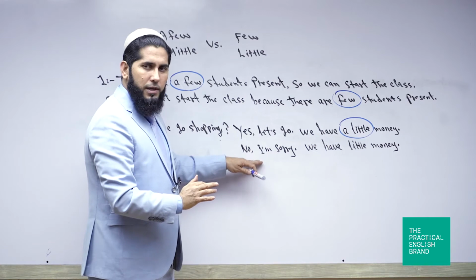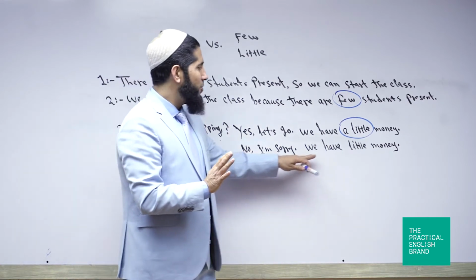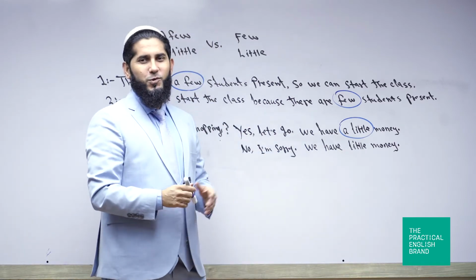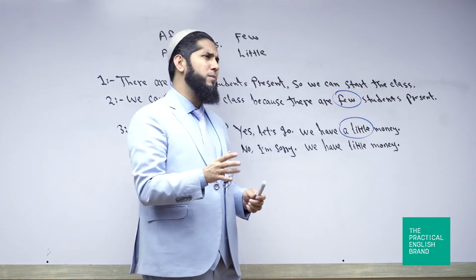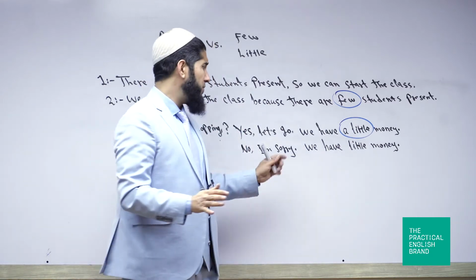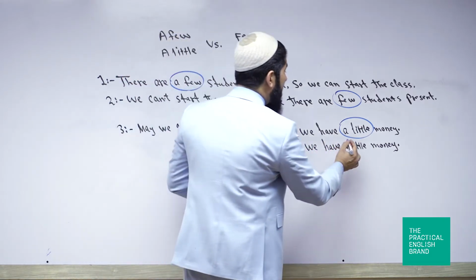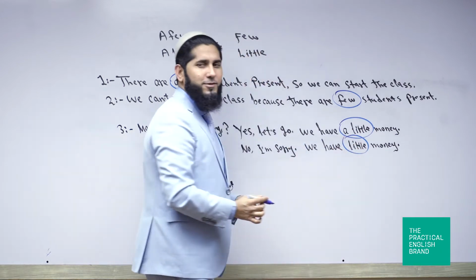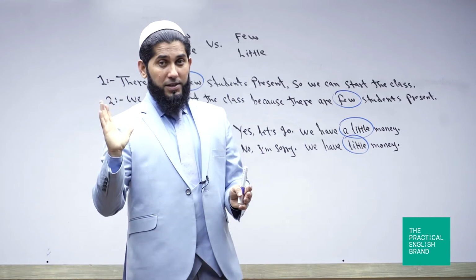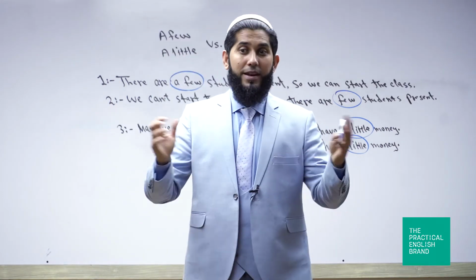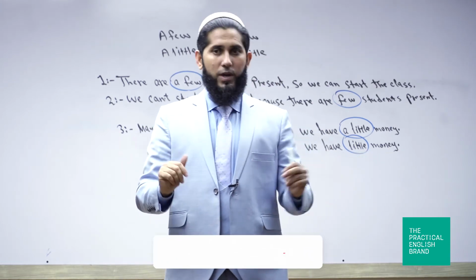But look, according to the last sentence, no, I'm sorry. We have little money. See, now the sentence is negative. You may say, no, I'm sorry, we don't have enough money. Okay, so if you say we have little money, it means we do not have enough money. So here, little gives a negative meaning. I hope it's clear now. A few, positive meaning. Few, negative meaning. A little, positive meaning. Little, negative meaning, okay?